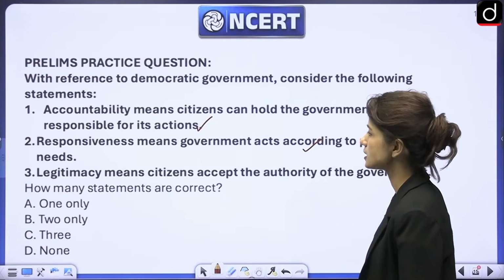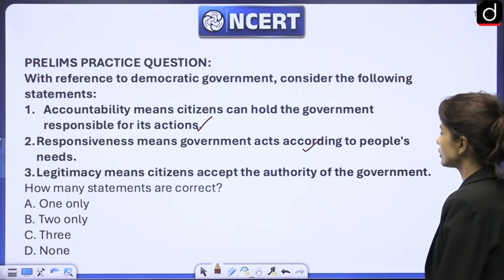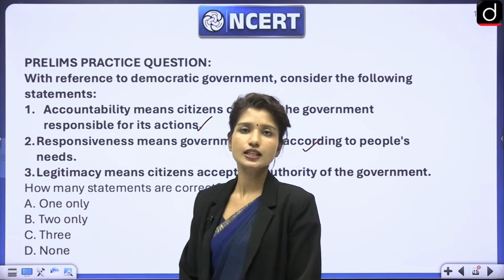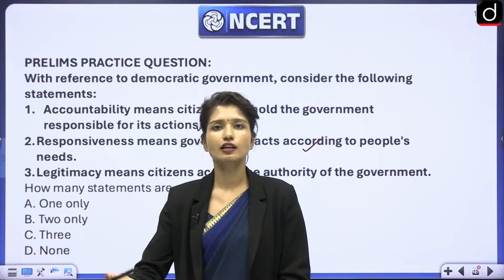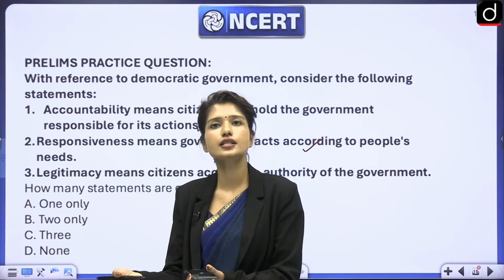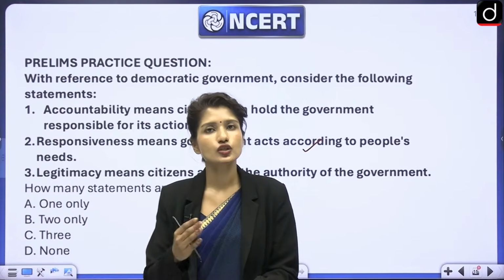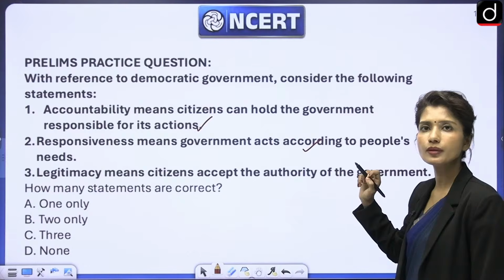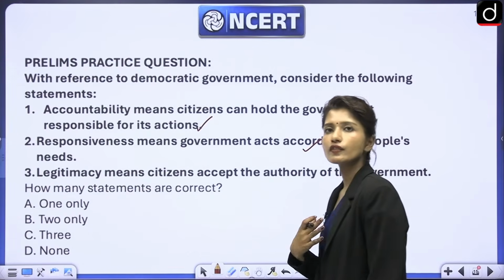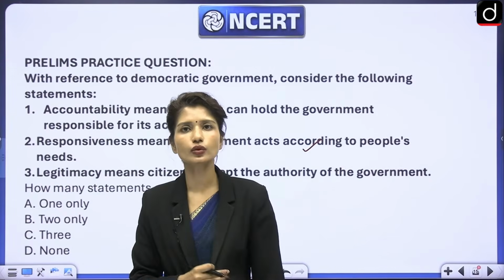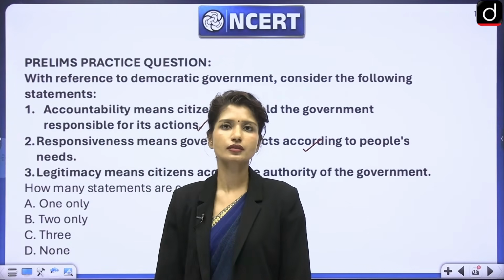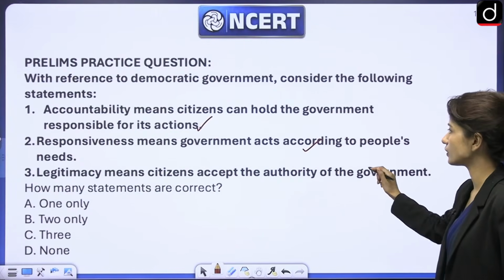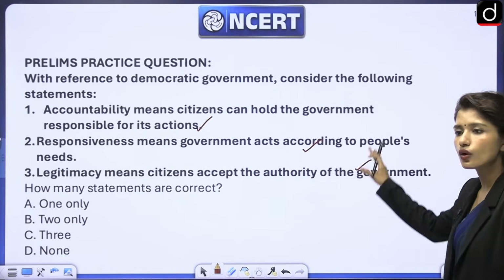Third, legitimacy means citizens accept the authority of the government. See, what did we study in the definition of legitimacy? There we studied that legitimacy means that this is people's government, that people have chosen this government. That's how the government gets legitimacy. So if people have chosen the government, this means that the government's authority will be accepted by people. If I've chosen somebody as my representative, I'm going to accept the authority of that person because I have chosen them. Legitimacy means citizens accept the authority of the government. So that is also correct, right? So all 3 of them were correct.